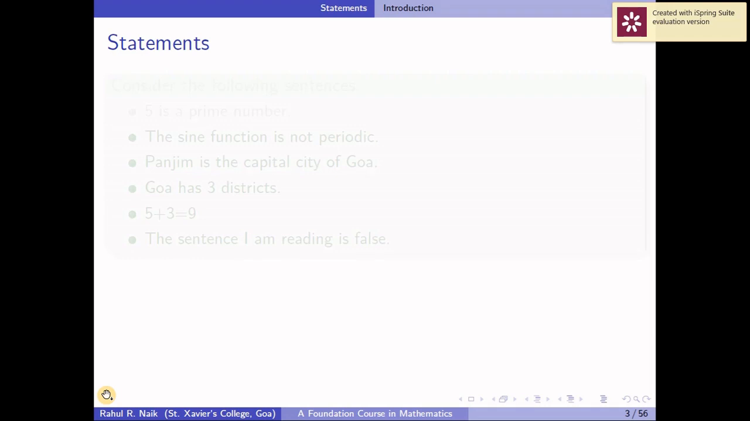Statement is a term commonly used in day-to-day life. We look at it as a sentence. But can we categorize what kind of sentences are really a statement? Okay, so let's see some examples.